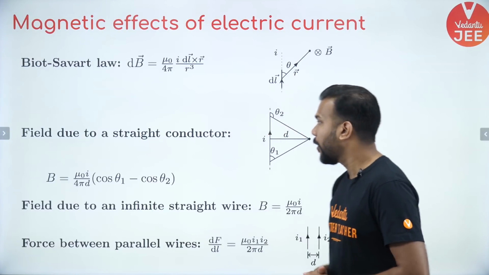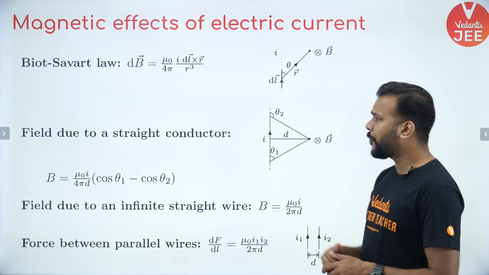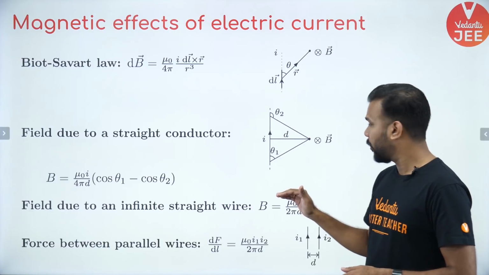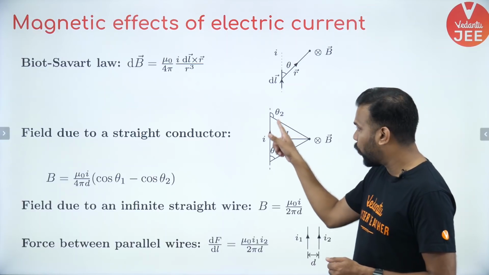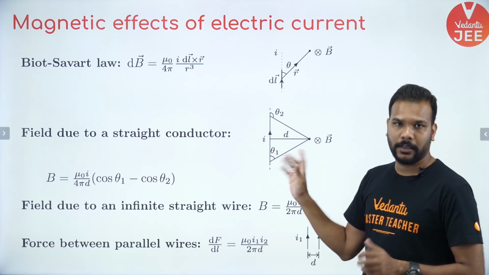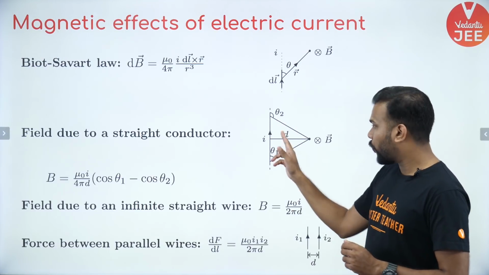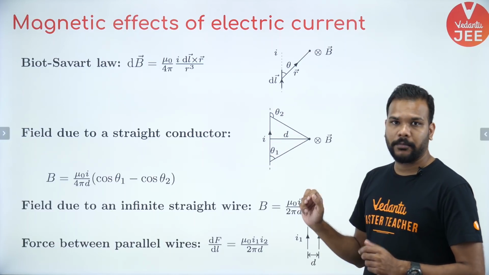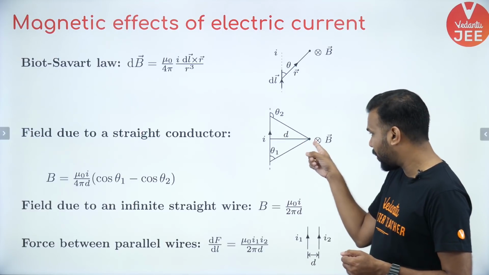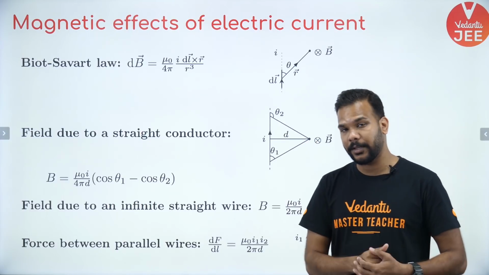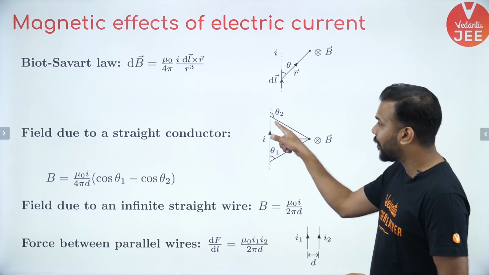Apart from that, if you have a finitely long conductor, have a look at the diagram properly, guys. Usually the diagram that you see has both the angles inside the triangle which is being formed. So from the conducting wire whose current is given as I, at a distance d perpendicular to it, if there is a point where we are interested in calculating the value of magnetic field, have a look at this angle theta.